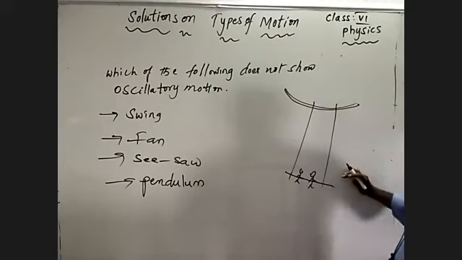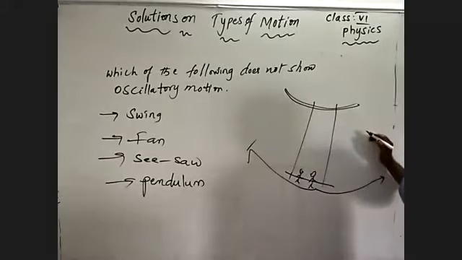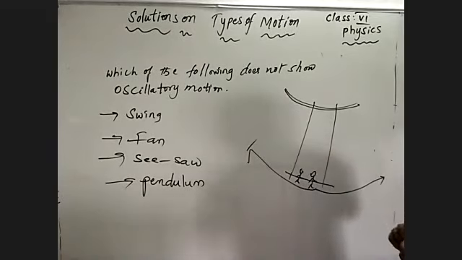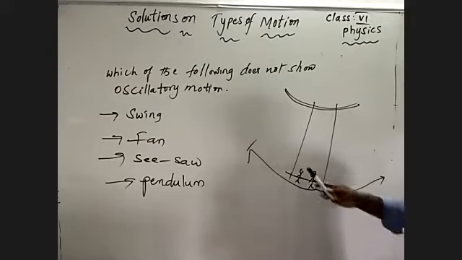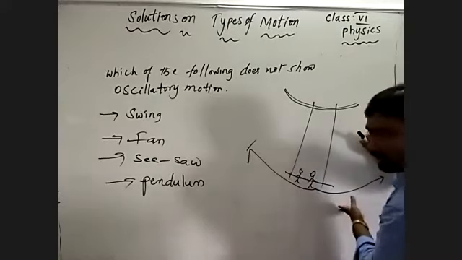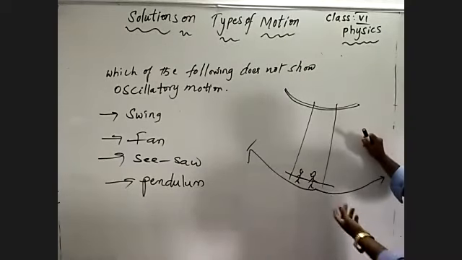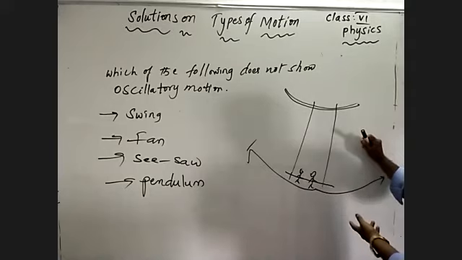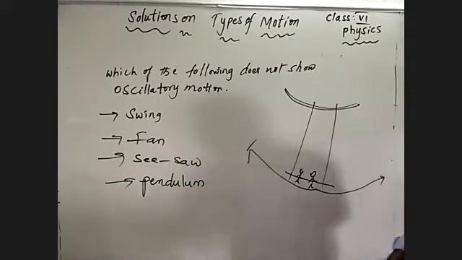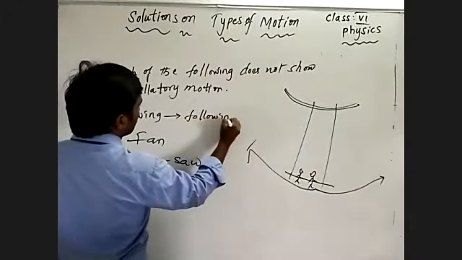So two persons start in a cordal. It moves from one end of the extreme position to the other end of the extreme position. It is moving to and fro in the same path without changing the shape. That's why it is making oscillation from one end to another with a given interval of time. So it is following oscillatory motion. Swing is following it.